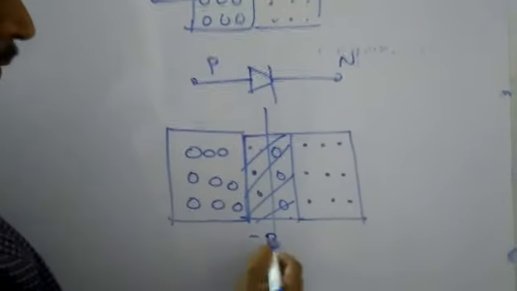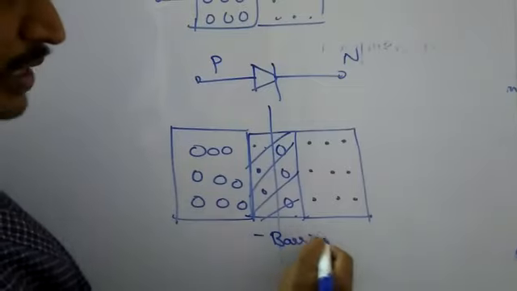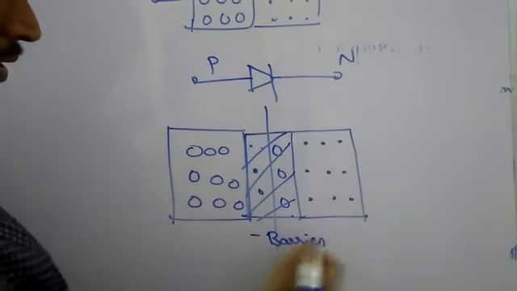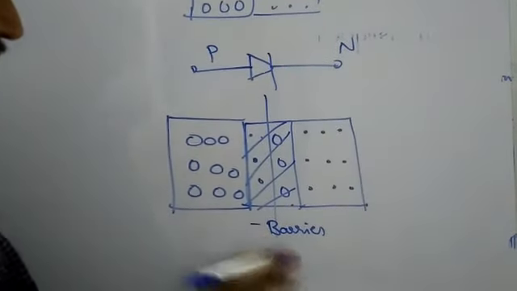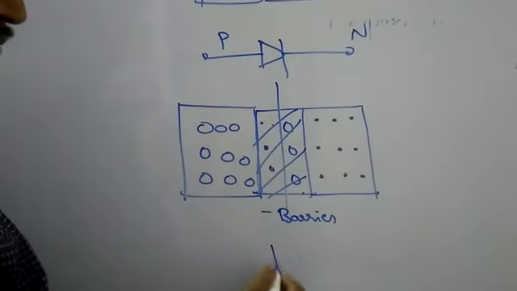This is called the depletion layer, also called the barrier. The width of this depletion layer is 1 micron.